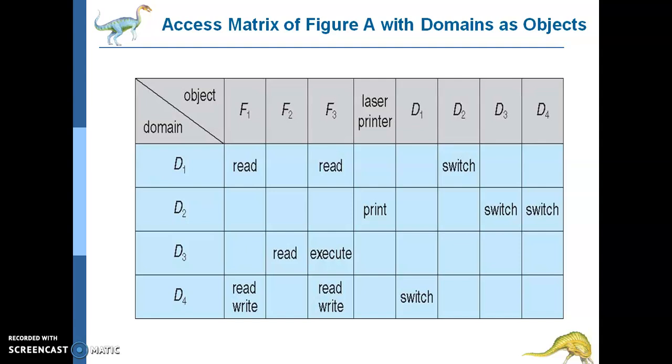In this figure you can come across a process executing in domain D2 is switching towards D3 and D4. The process in domain D4 can switch to domain D1, and one in D1 can switch to domain D2. These are all the things which are possible, which is being shown through this access matrix.